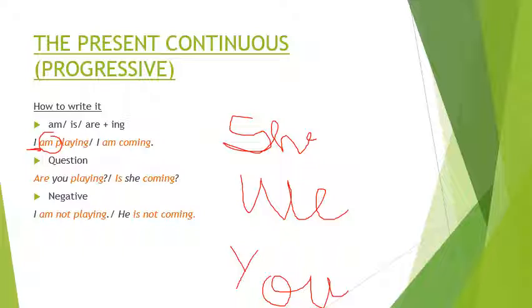Now the same statement can be asked in interrogative form. Are you playing? Or am I playing? Is she playing? Are we going? Then in negative statement, what is negative statement? Negative statement basically means a sentence where the word no, never, not comes.